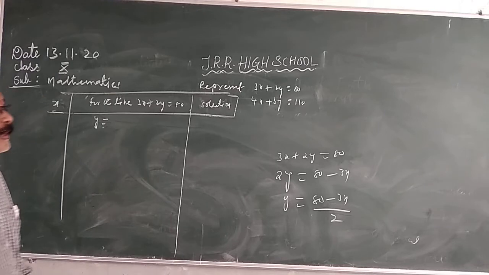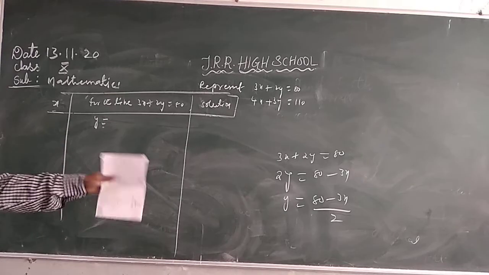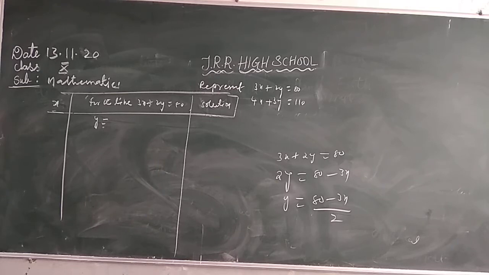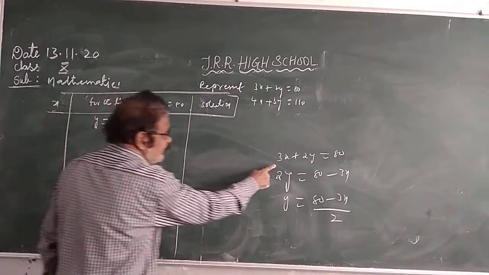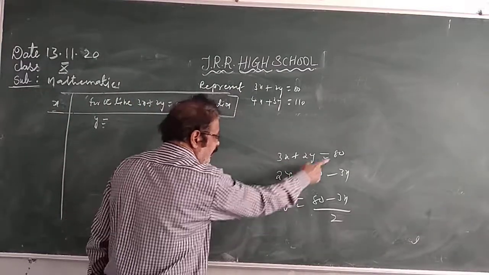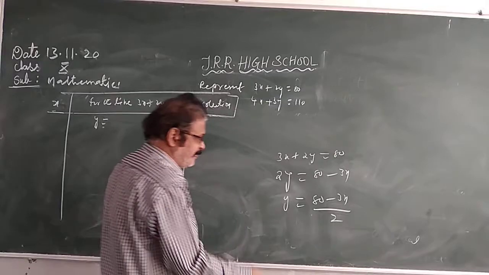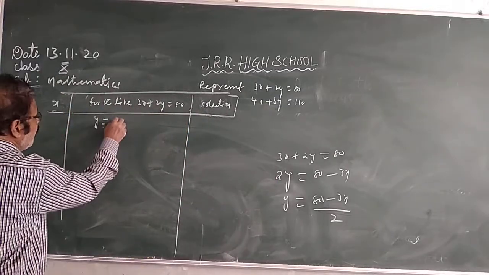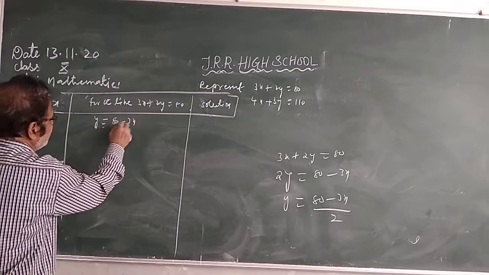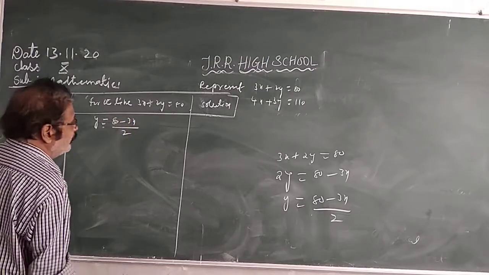So you convert the given pair of linear equations in the form of y is equal to, to find the dependent value.